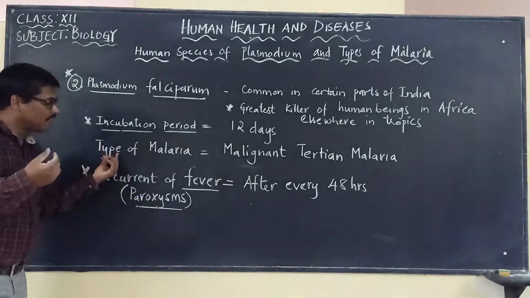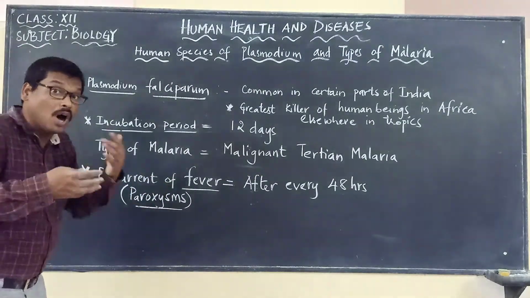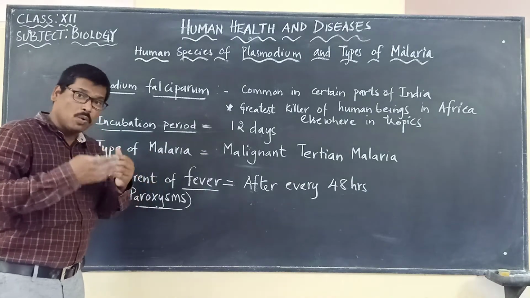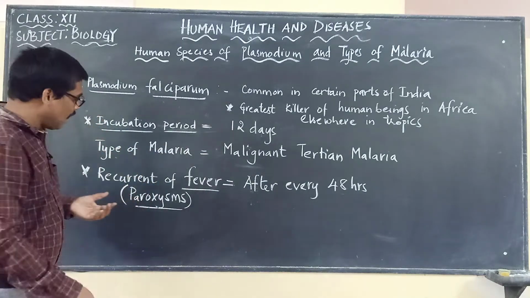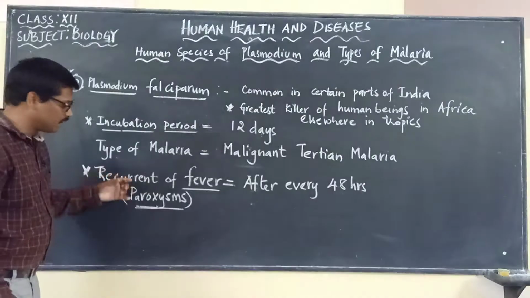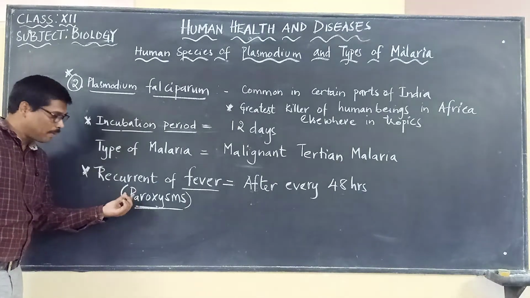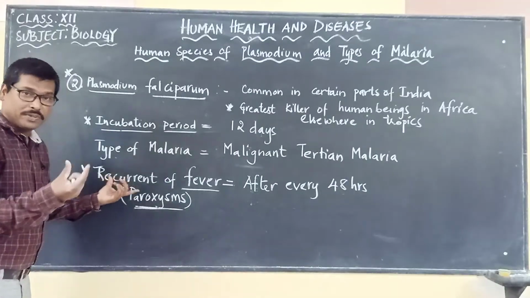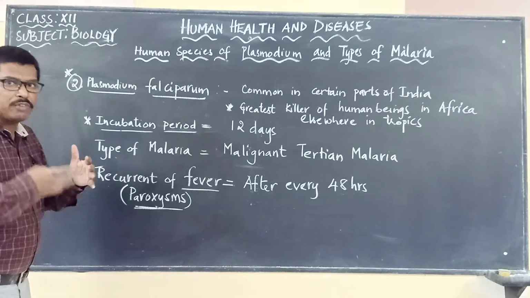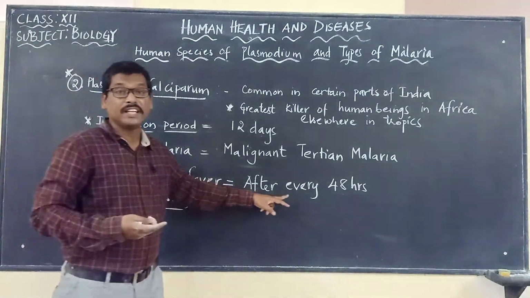So here the next one is recurrence of fever. How often will the person be suffering with the fever? That's the meaning over there. Otherwise, what we call it as paroxysm. So instead of the words recurrence of fever, they may use the other technical term, paroxysms. So paroxysms means recurrence of fever. After how many hours will the fever be caused to that particular person? It is after every 48 hours.